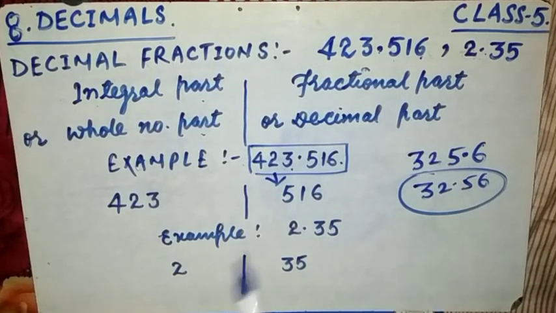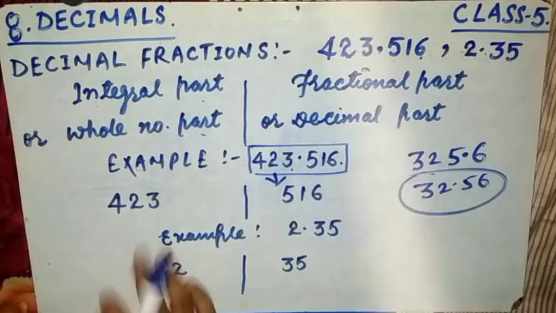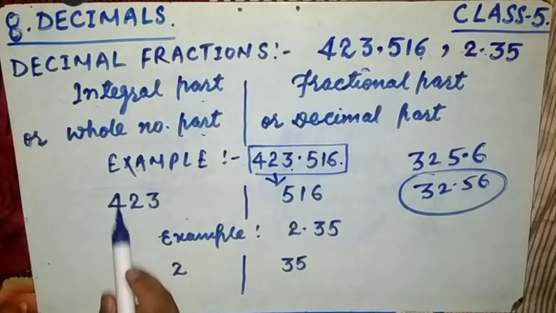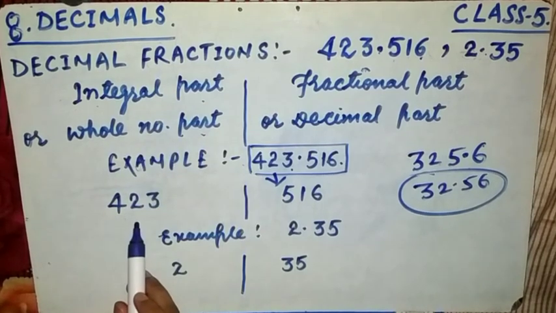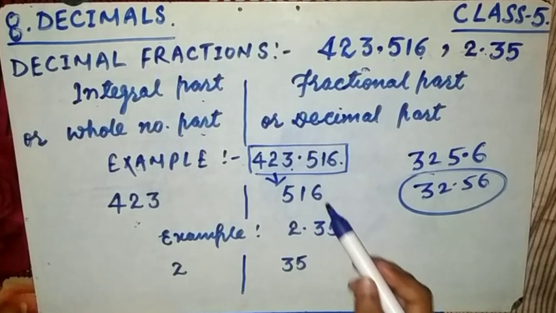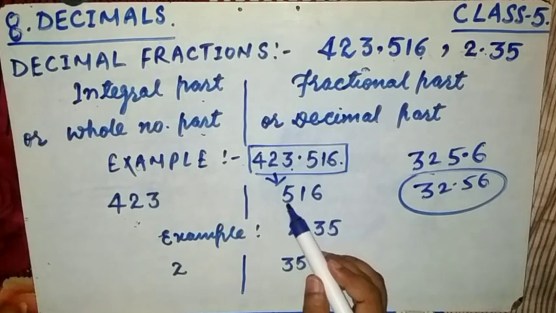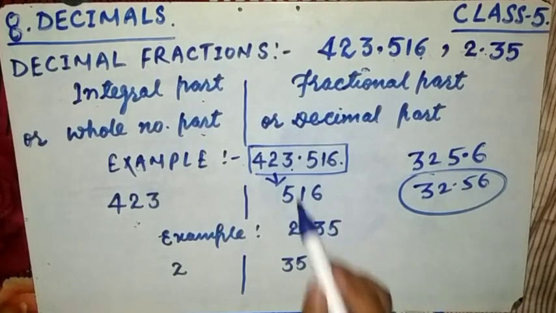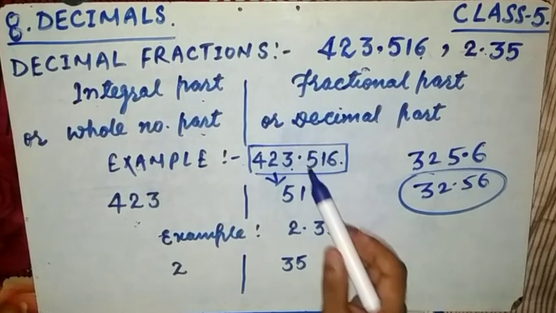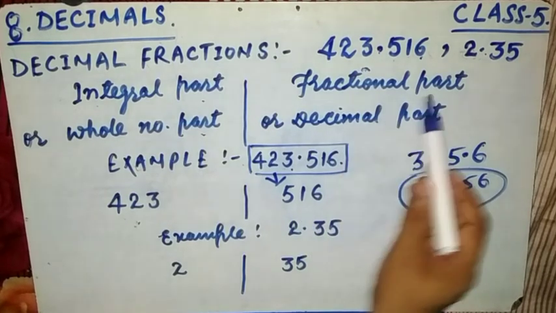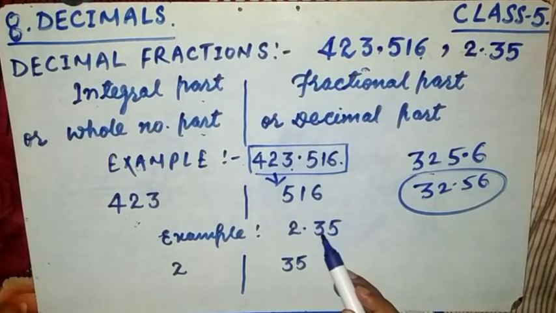So here, have a look, friends. 423 is placed before the decimal, so this is why it is called the whole number part or integral part. Okay, now similarly, the digits 516 are placed after the decimal, so this is why it is called the fractional part or the decimal part.